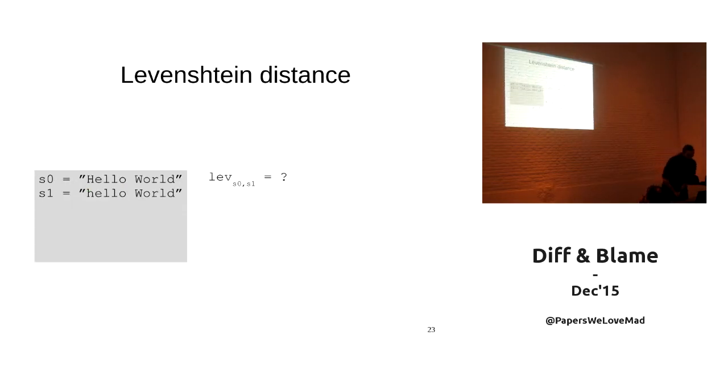More examples. So, what would you say is the Levenshtein distance here between these two strings? 2? 1. Well, it's not 0, because this is lowercase. So that's right, substitution. Now, what is the Levenshtein distance between a string and itself? How many edits do you need? 0. Yeah, because it's a distance. The distance between me and me is always 0.